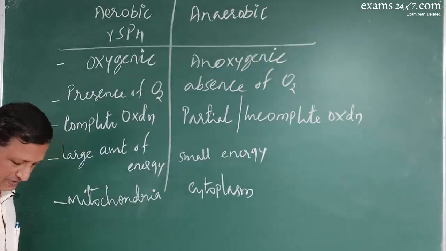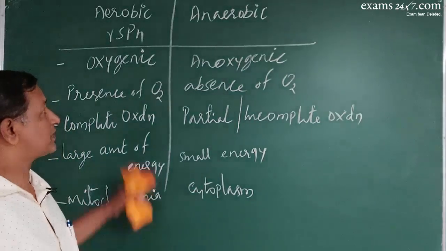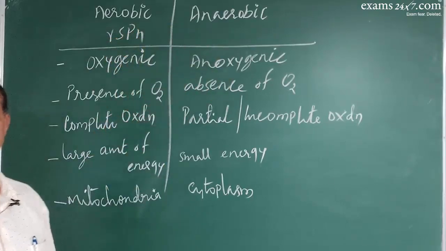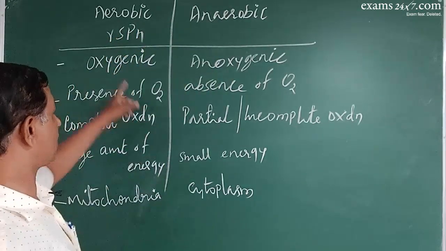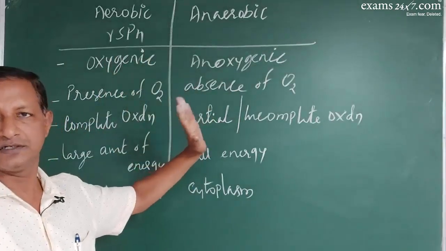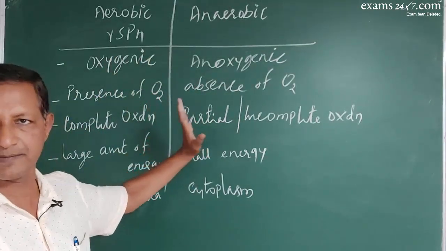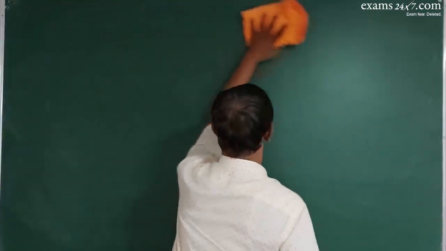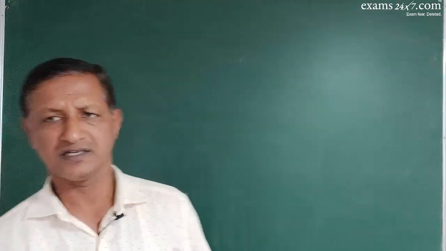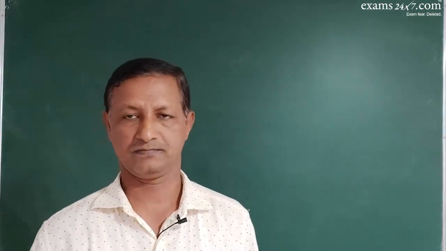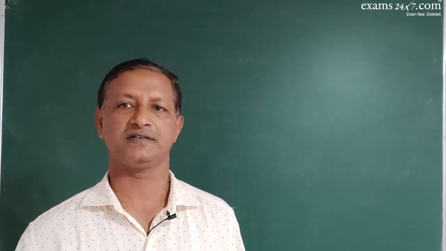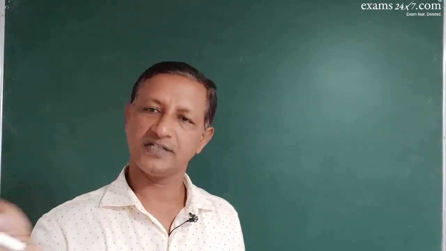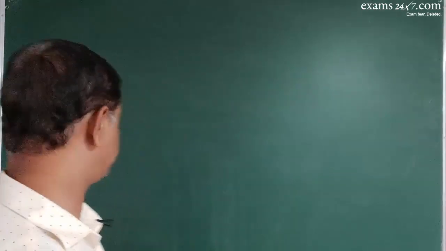So these are some of the major differences between aerobic respiration and anaerobic respiration. You need to remember all these points very well because they are very important. Next, anaerobic respiration is also called fermentation. Anaerobic respiration, anoxygenic respiration, is nothing but fermentation. Fine.